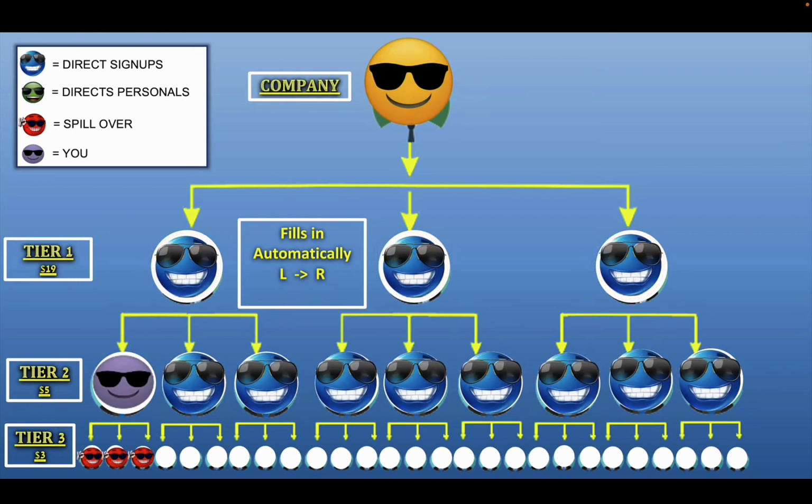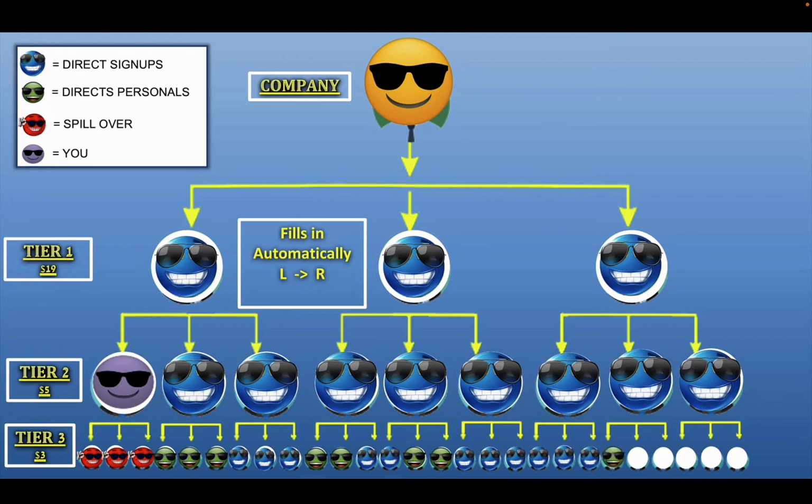All right, let's go ahead and get back into the company matrix again. So remember, this is how it fills up. It goes from the left to the right. Now, this guy, this blue one that just came in from the company, that means that this person in tier 1 got some spillover, right? So did the person below him as well. But the spillover just comes in as the more that this matrix gets filled up, the more spillover that happens. And as I mentioned, if you brought your own in, the more you're going to make. But this is a simple, easy matrix that you get paid 10 levels deep.